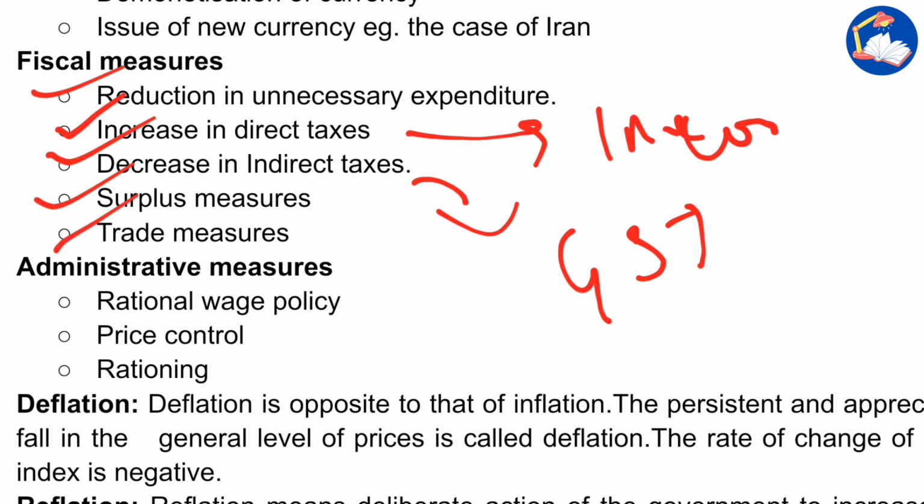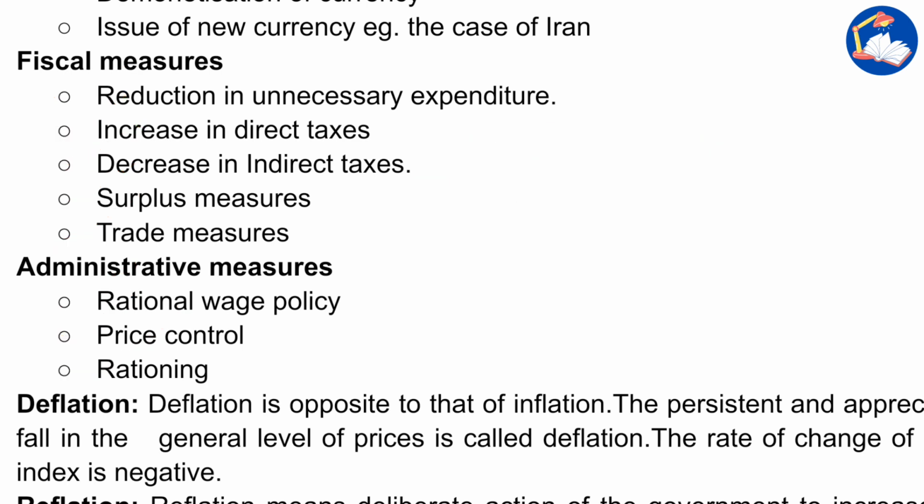Then administrative measures. Administrative measure, rational wage policy. As the inflation increases, what happened? The government should say that more wages should be provided. Then price control should be there. Sometimes hoarding can happen, right? Hoarding is when merchants hoard the goods within their godowns. So the government can control it. Rationing is another example.